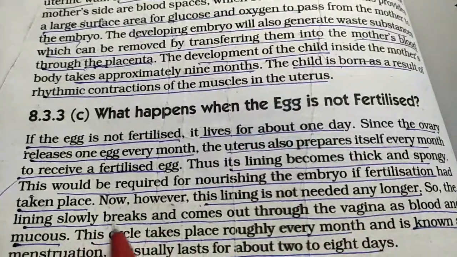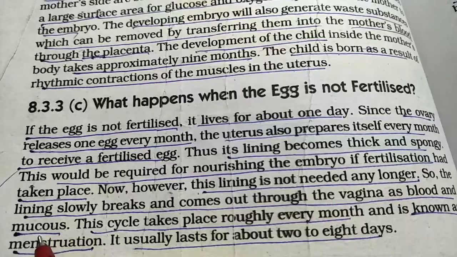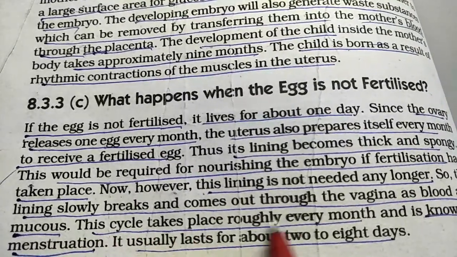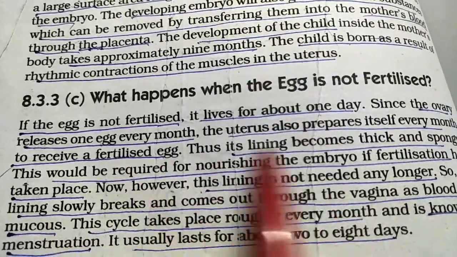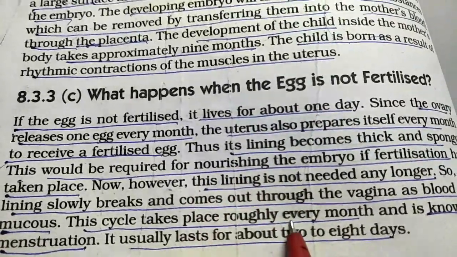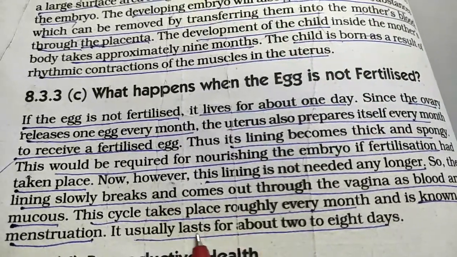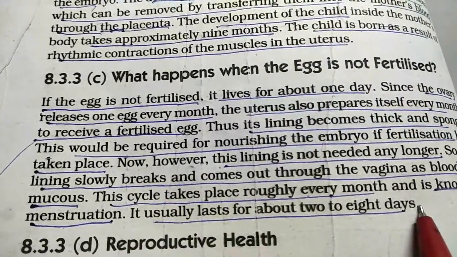So this lining breaks and comes out through the vagina as blood and mucus. This cycle takes place roughly every month, because every month the uterus prepares, and if the egg is not fertilized, the lining is going to come out of the body. That is known as menstruation. It usually lasts for 2 to 8 days.